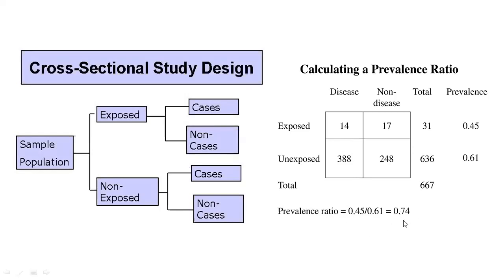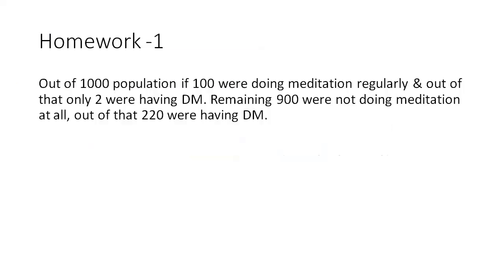So if I ask you to comment upon a figure 0.74, what is your opinion? Whether a gluten-free diet is causing autism or not, whether it is substantially related to autism or not. What is your take on this? Yes. If it crosses 1, then it becomes significant. If it is less than 1, then it becomes insignificant.